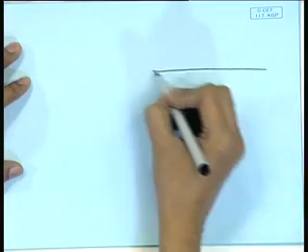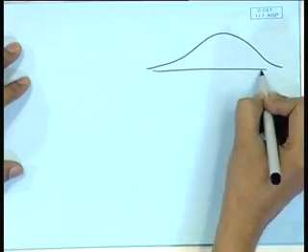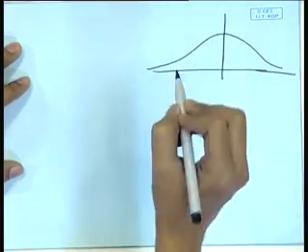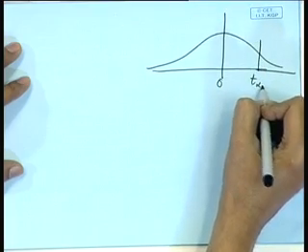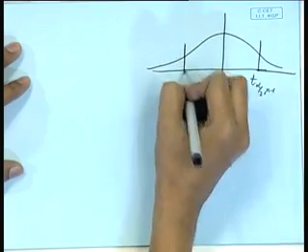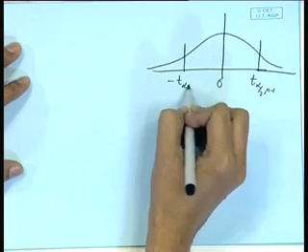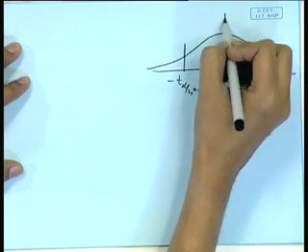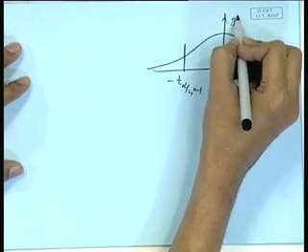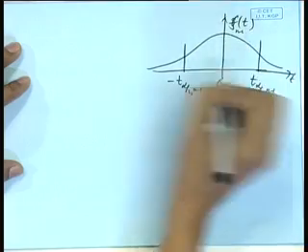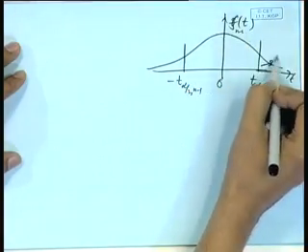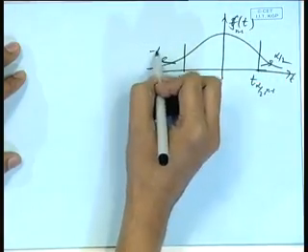Then the distribution of t, as we know, is symmetric about the origin. So, if we have t alpha by 2, n minus 1 and minus t alpha by 2, n minus 1, this is the density of a t variable on n minus 1 degrees of freedom. Then this probability is alpha by 2, this probability is alpha by 2.